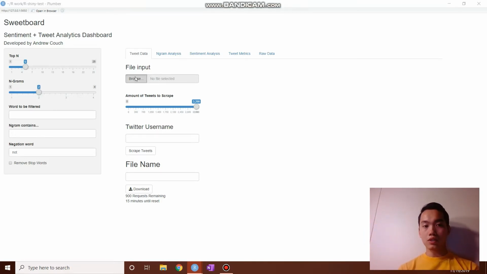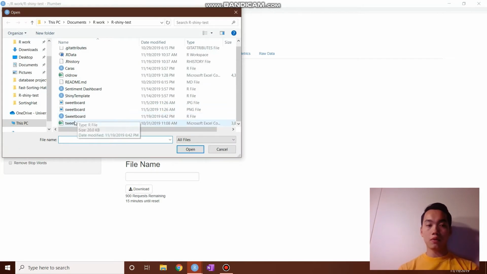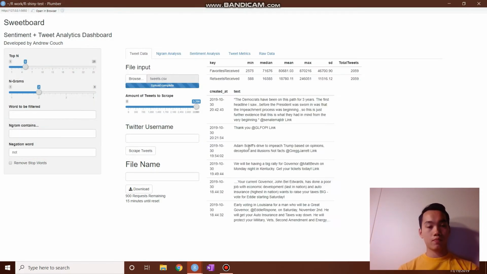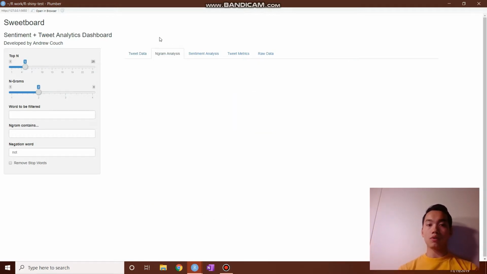So right now, I'll just open it up, and I'll upload some tweets that I already scraped. These are Donald Trump tweets. I scraped about 2,059 tweets. When you upload it or scrape the tweets, they'll give you some KPIs, a basic summary statistics of the metrics, and also show you the most recent tweets that you scraped from it. I'm going to break this demonstration into different videos, one for each tab, because of my video recording constraints. However, we'll start with Engram Analysis.